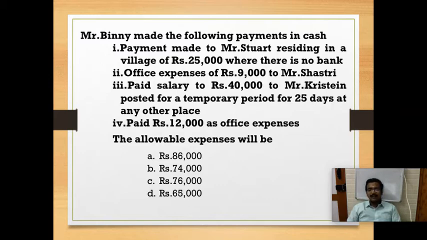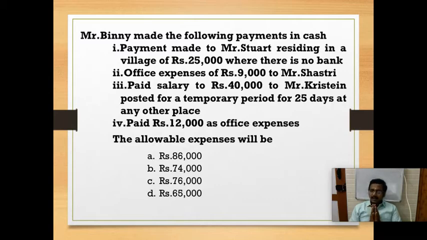Here they are asking for the allowable expense, so we should not look only at the disallowable amount. According to our condition, if a cash payment above 10,000 is made, it should be disallowed. There are many exceptions, though. If the bank is on strike, I have to make payment, I can make it with cash. If I am making payment to a transport agent, the limit is 35,000. If I am making payment to a place where there is no bank, there is no limit. If I am making payment for purchase of agricultural products or fish, there is no limit.